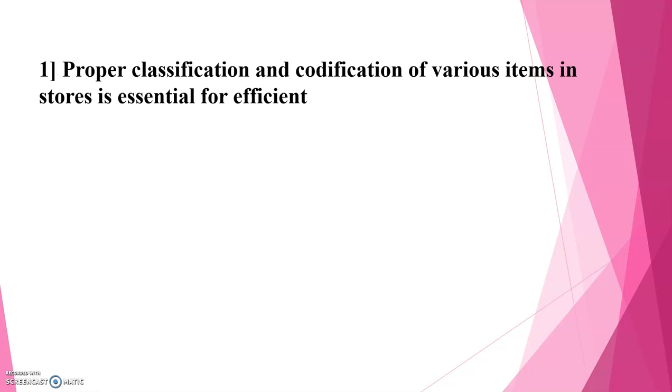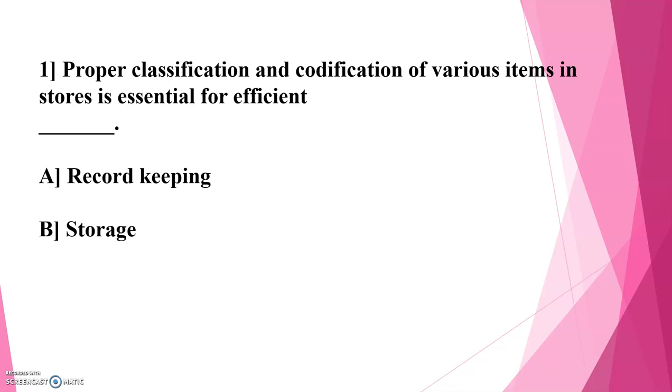So this is your first question. A proper classification and codification of various items in store is essential for efficient A. Record keeping, B. Storage, C. Selling. Correct answer is B. That is, for the storage purpose, proper classification and codification of various items in store is essential for efficient storage.